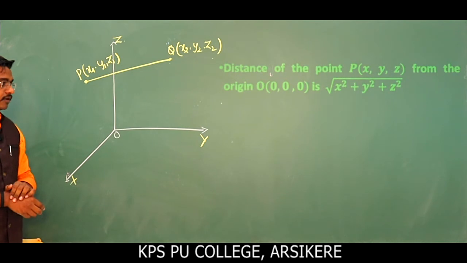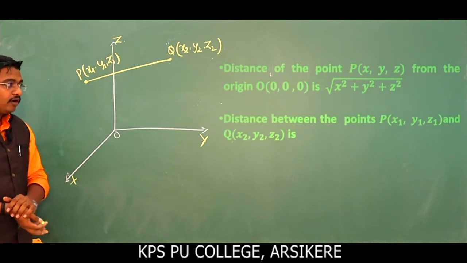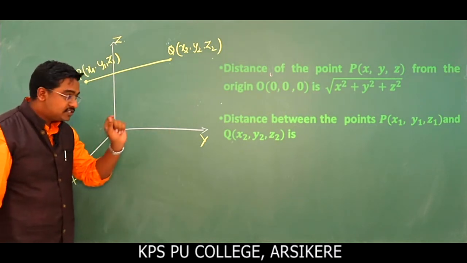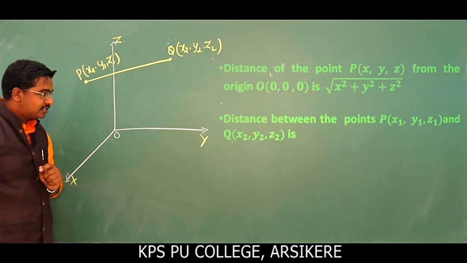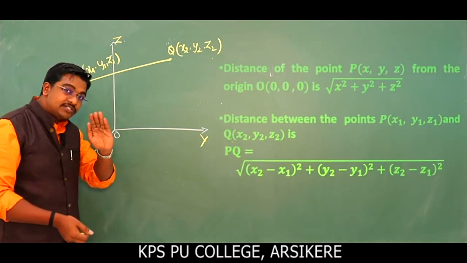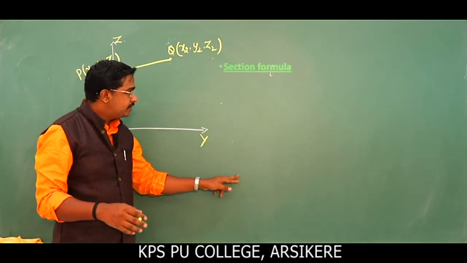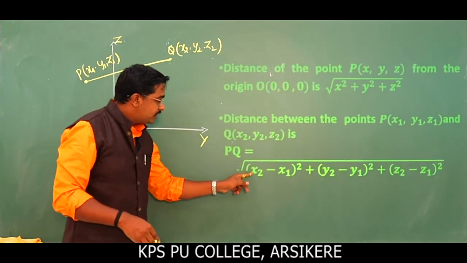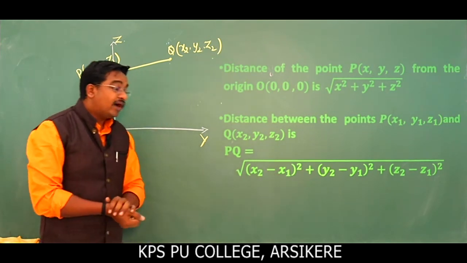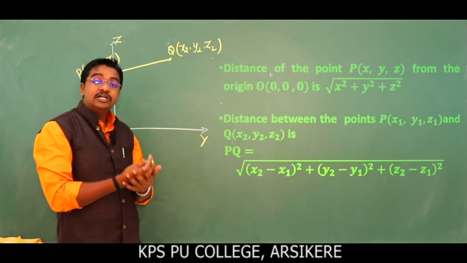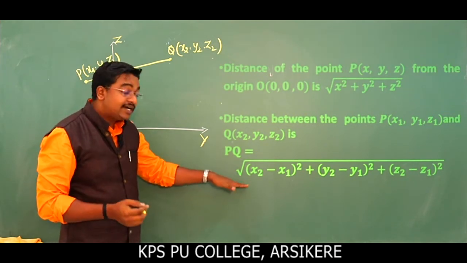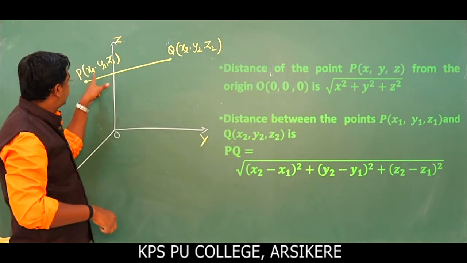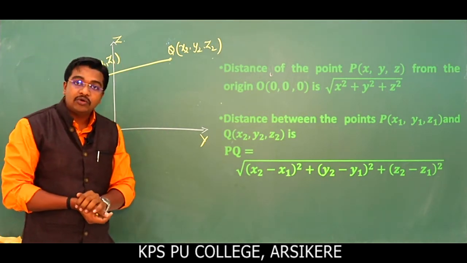Next slide. The distance between the points P of x1, y1, z1 and Q of x2, y2, z2 is PQ equal to the square root of (x2 minus x1) whole square plus (y2 minus y1) whole square plus (z2 minus z1) whole square. This is the distance between the points P and Q.